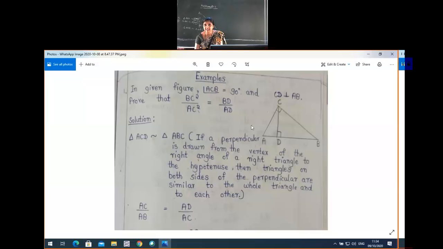Okay, this is the prove part. Given is angle ACB is 90 degrees, and in this construction CD is perpendicular to AB, which is also given as 90 degrees. So from this, how can we start? We have to reach this proof, that is BC square by AC square is equal to BD by AD.